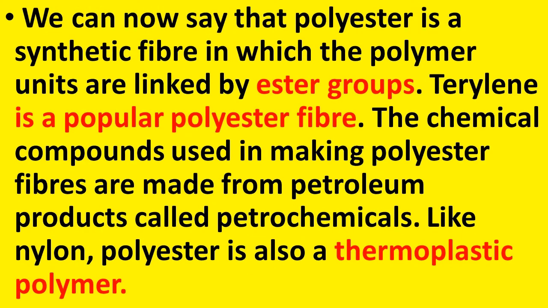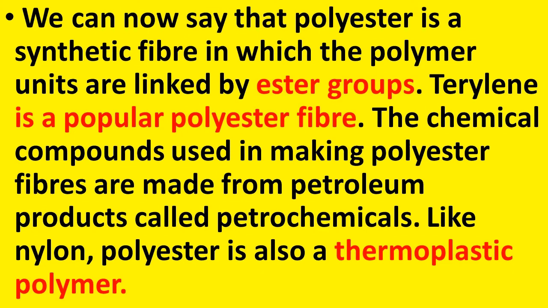So, we can now say that polyester is a synthetic fiber in which the polymer units are linked by ester groups. So, what is polyester? We can say that polyester is a synthetic fiber in which the polymer units, that is the different units, are linked by ester groups. Terylene is a popular polyester fiber. The chemical compounds used in making polyester fibers are made from petroleum products called petrochemicals. So, polyester fibers are made from petrochemical products.